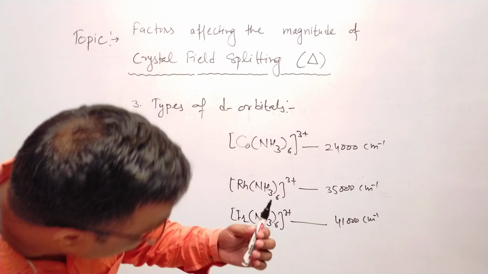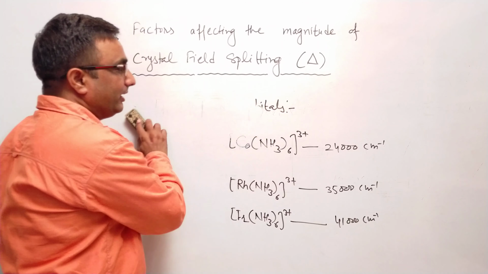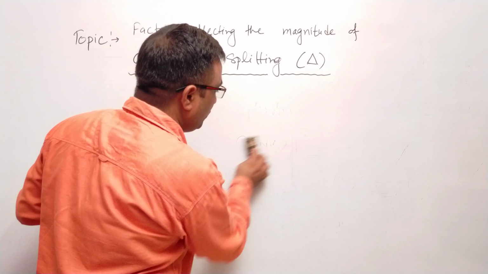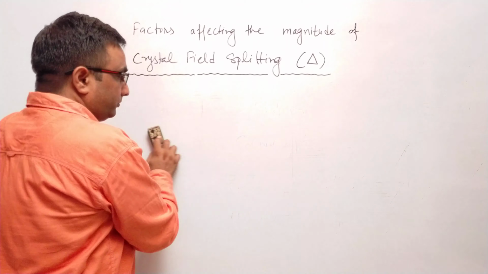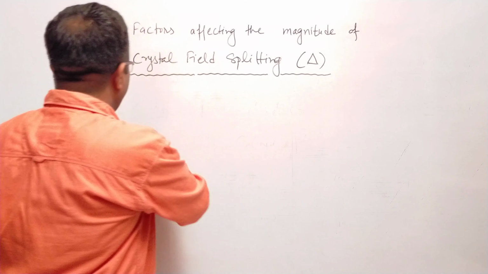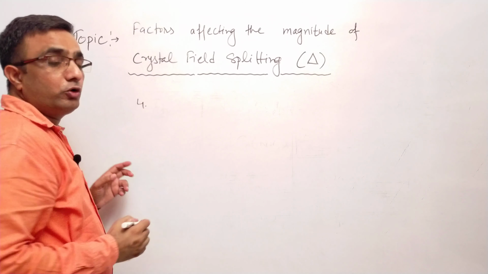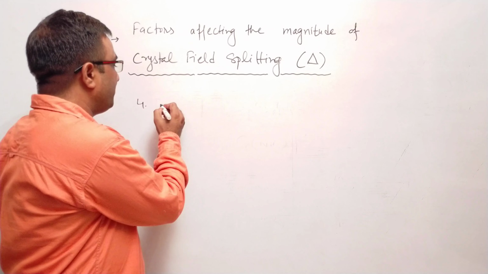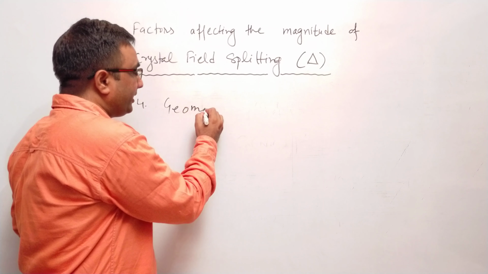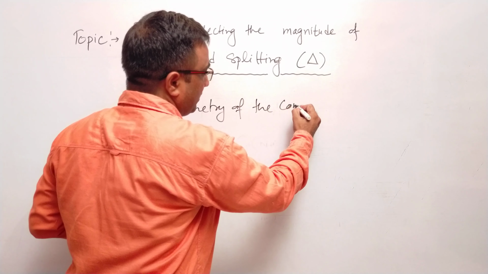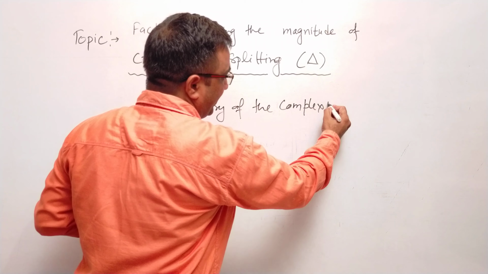Now I am going to discuss another parameter, which is very important, and we have already discussed it. The fourth parameter is the geometry of the complex.